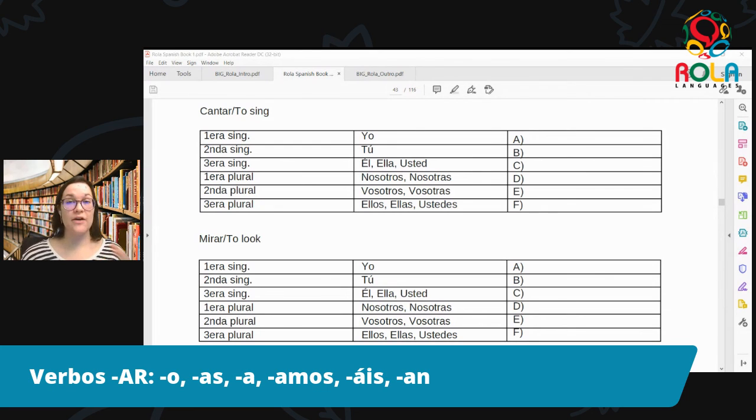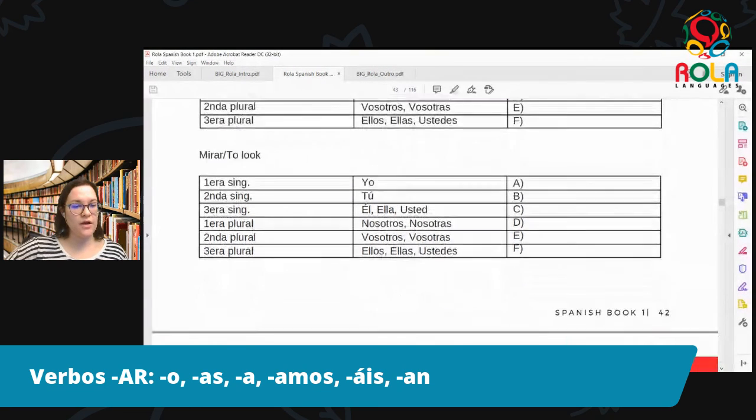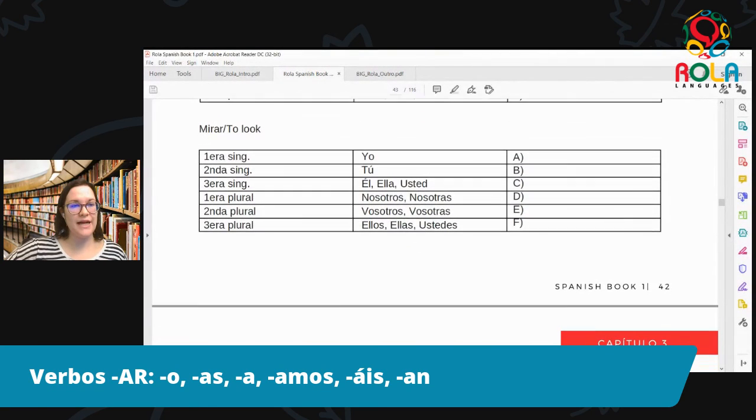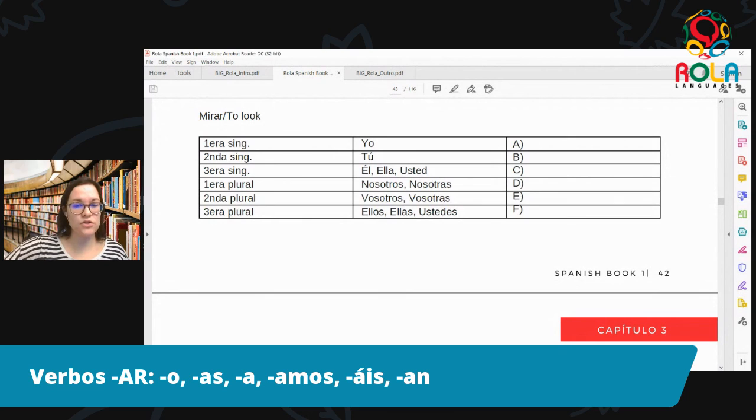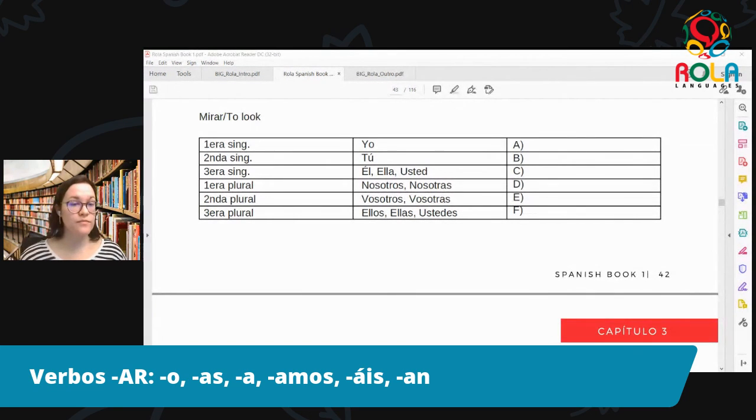So hopefully now you're starting to see how the pattern comes together. And again, for any of these verbos AR, we can use the same pattern. So let's do a couple more to practice. Now we have mirar, which means to look at. So again, we're going to practice taking off AR, adding back the endings. Yo miro. Tú miras.